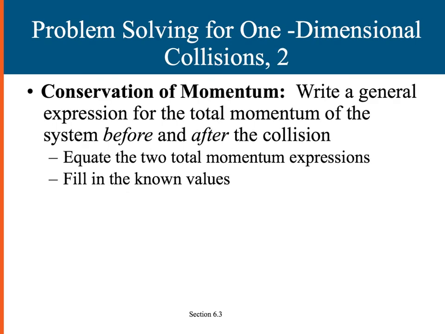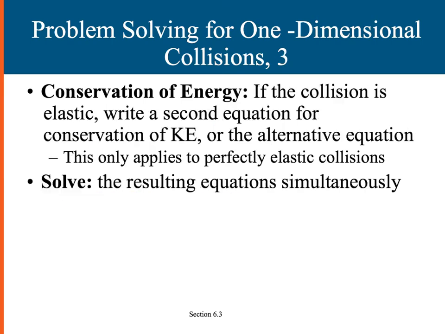With the conservation of momentum, write a general expression for the total momentum of the system before the collision, and write another expression for after the collision. Equate these two total momentum expressions, and then fill in all of your known values, allowing you to solve for your unknown. When you have an elastic collision and the energy is conserved, then you can say that the kinetic energy before the collision is equal to the kinetic energy after.